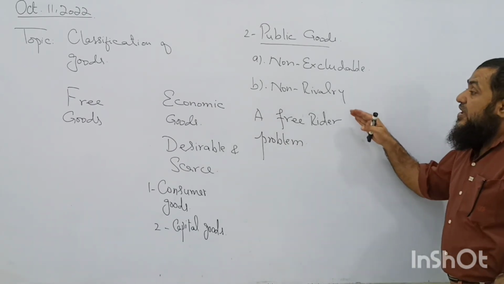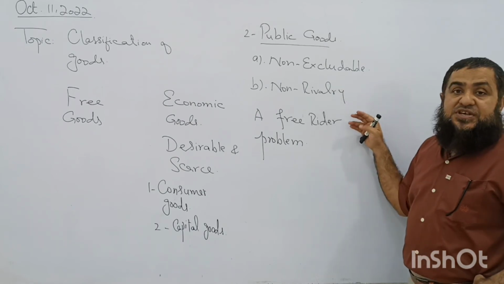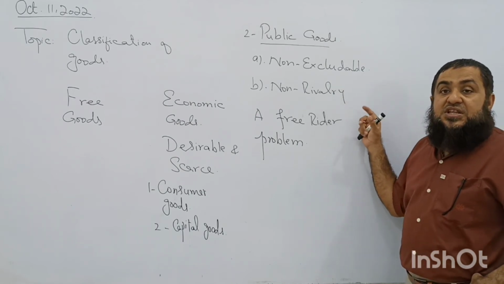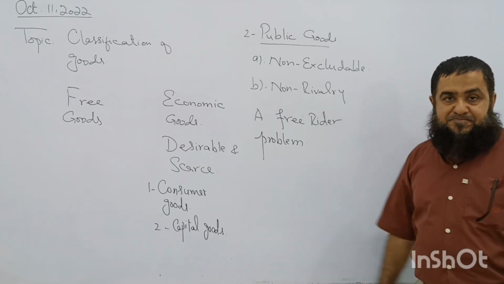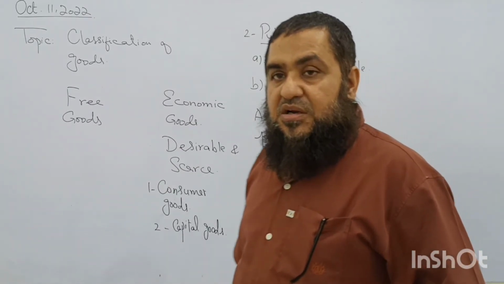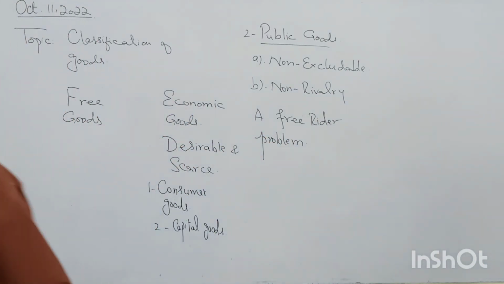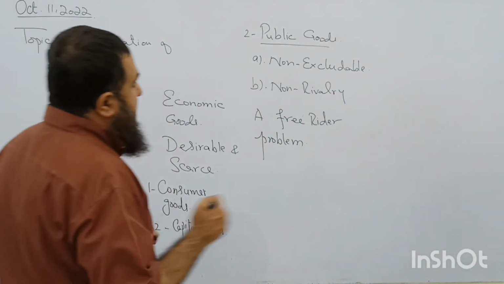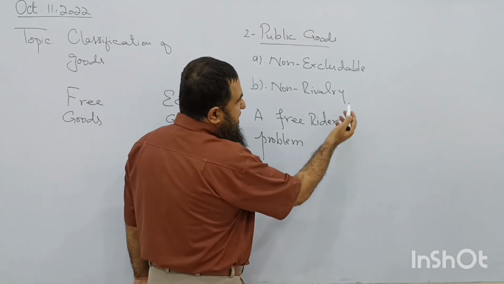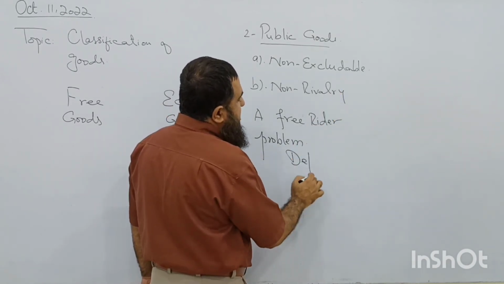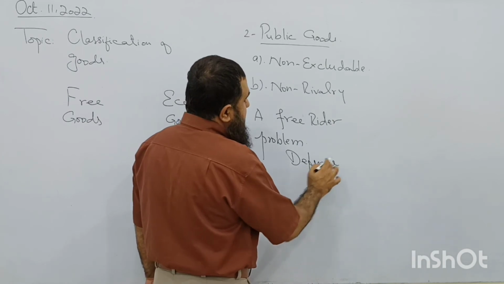That's why we find economic inefficiency or allocative inefficiency. Therefore, the market forces, demand and supply, will fail to supply them. Clear or not? So public goods, for example, here in this case we take the example of defense, street lighting.